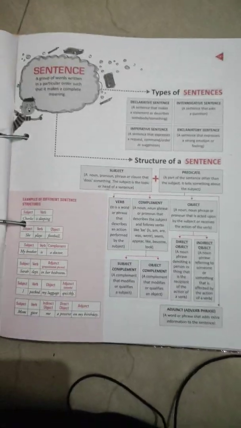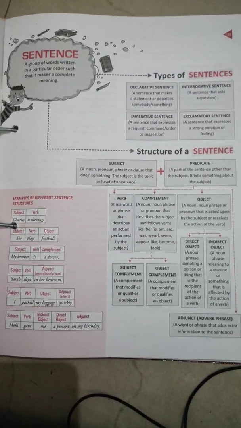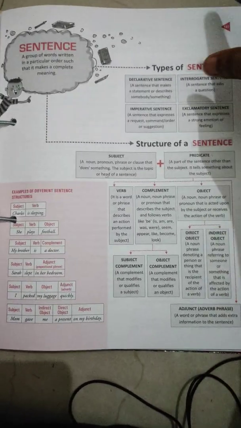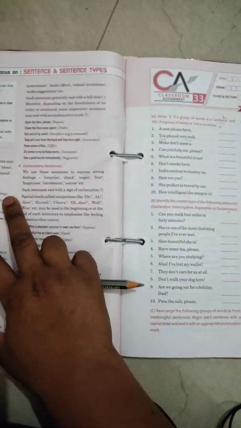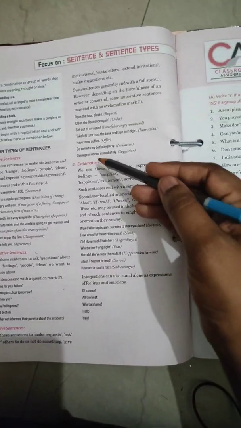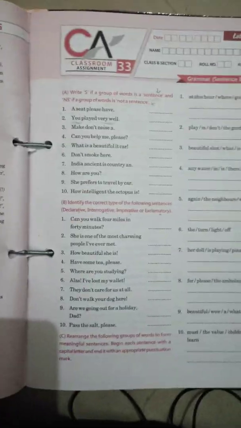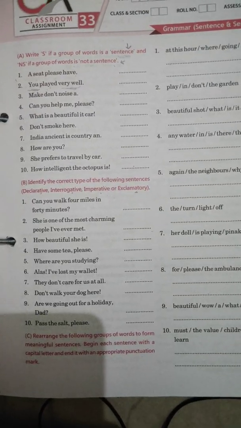You will have to go to page number 187 for more knowledge. Turn your next page and here again you will get ample things to learn: declarative sentence examples, interrogative sentence examples, imperative and exclamatory sentences. So let me quickly tell you about the exercise. Let us see whether we are able to do exercise A or not.